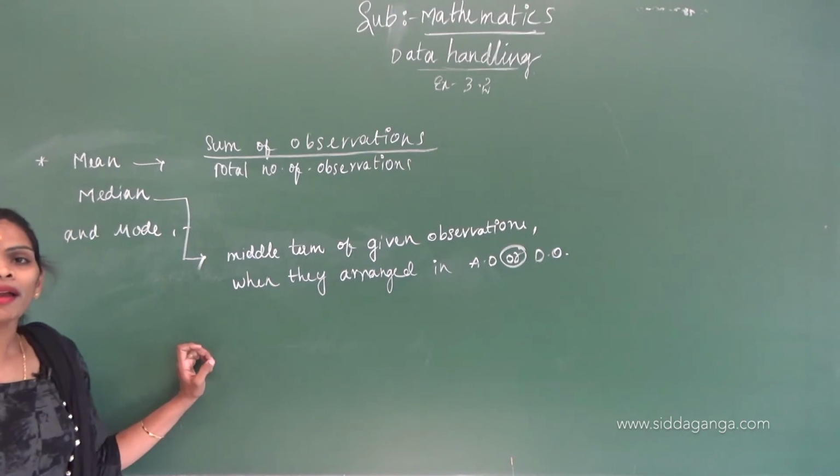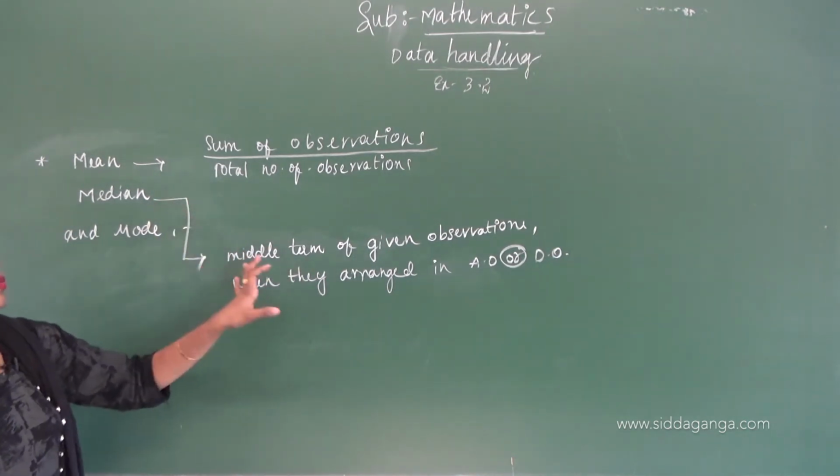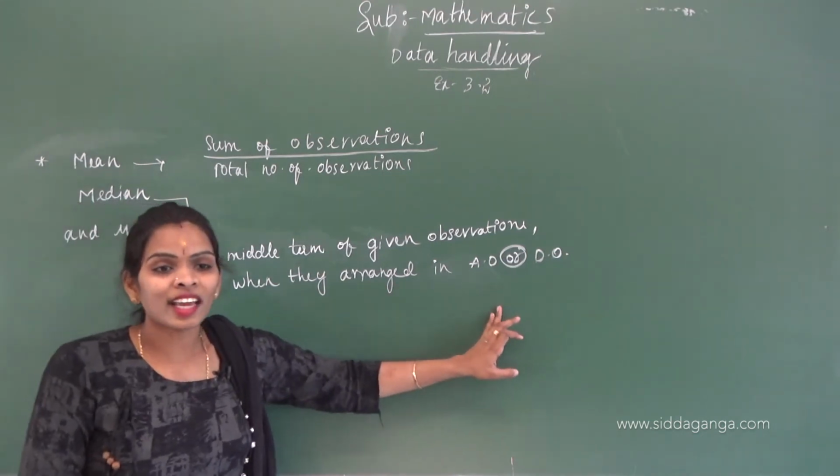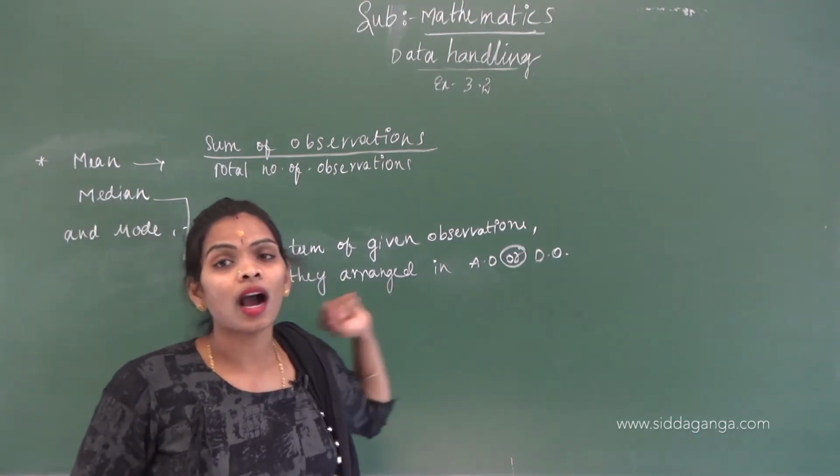Median means the middle term of the given observations when they are arranged in ascending order or descending order.